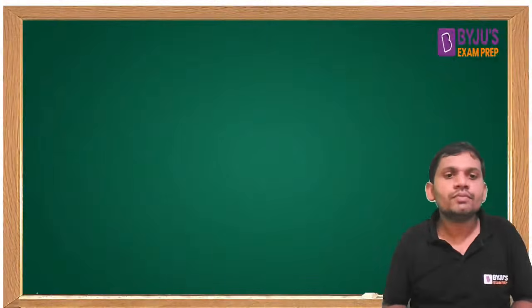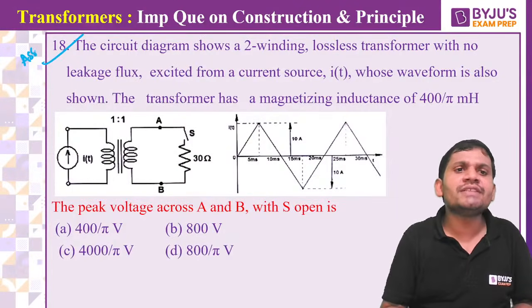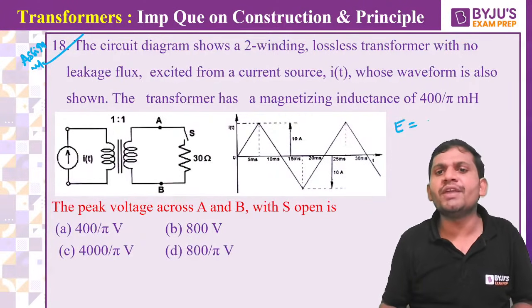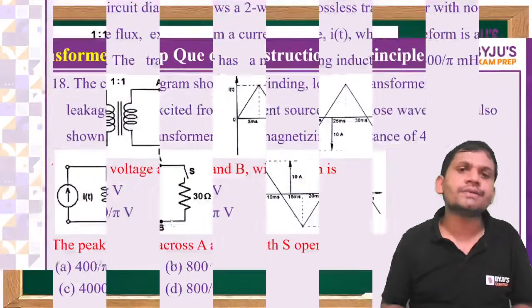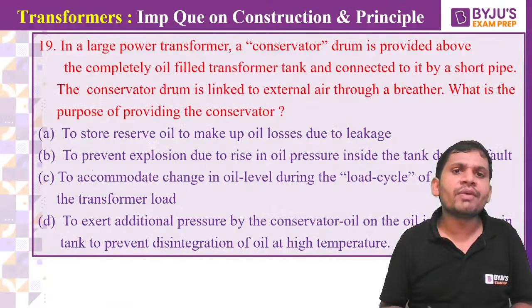Yes, come on, students. I am giving an assignment for you, so please check this one. Just apply the E equal to N into d phi by dt formula, students. We can get the answer. This is 800 by pi volts we can get. We check that one, students. For time being, I am giving assignment.